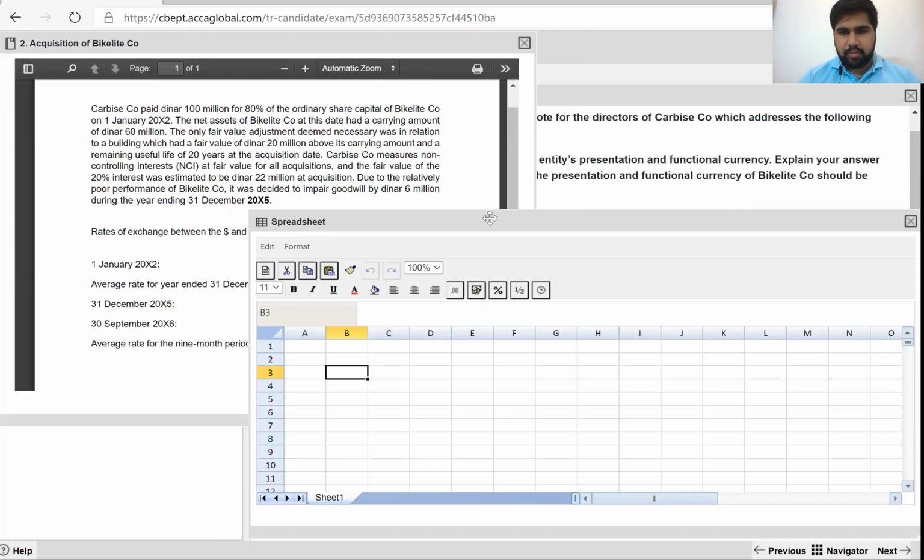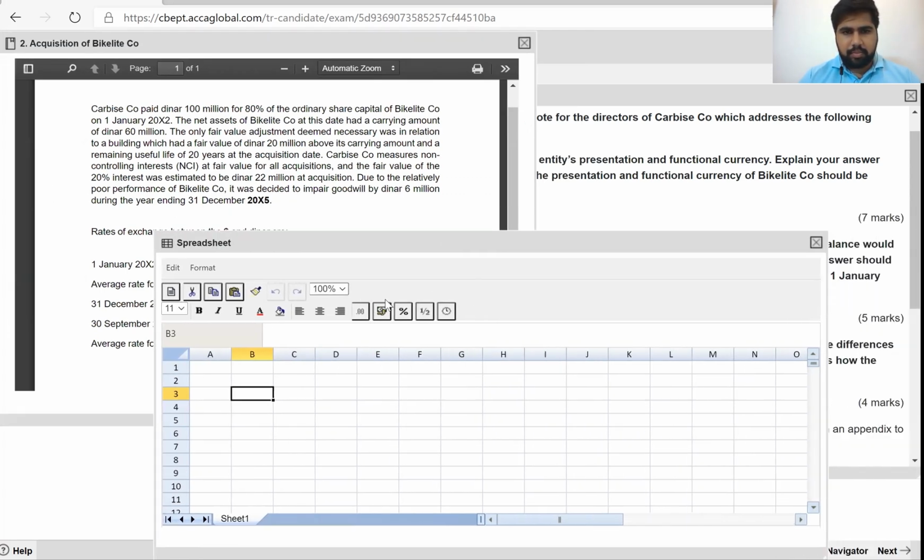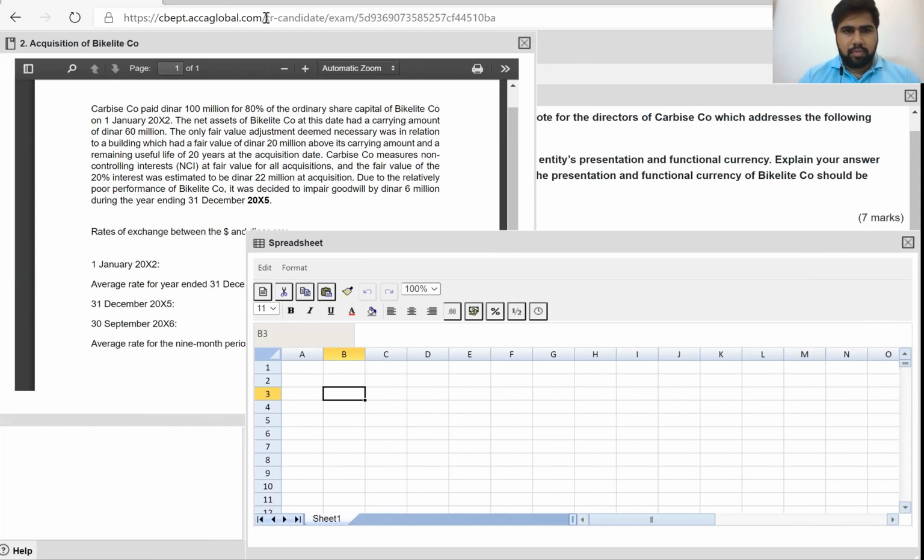We have the information in front of us over here. We'll probably need to switch to this sheet so that you get the rates. Now, as for a foreign subsidiary, I've always told you to first calculate the goodwill in dinar, or whatever the presentational currency of the foreign subsidiary is. So in this case, let's say goodwill calculation.